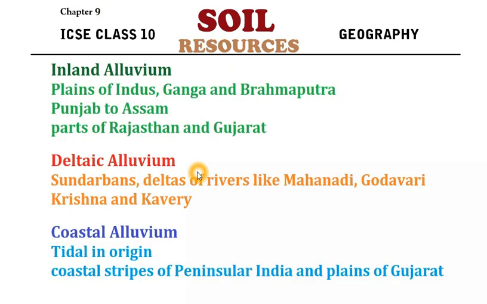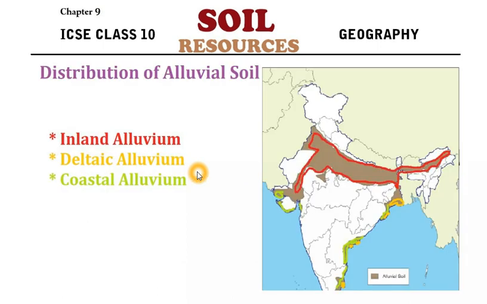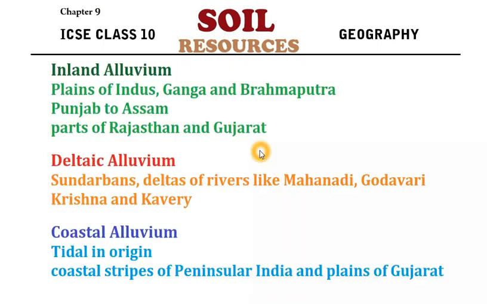We'll start with inland alluvium, which is found in the interior part of the country. It is the alluvial soil found in the interior part of the plain areas, the plains of the Indus, starting from the northwestern part of India, states like Haryana, Punjab, then parts of Rajasthan, UP, Bihar. All these states have inland alluvium.